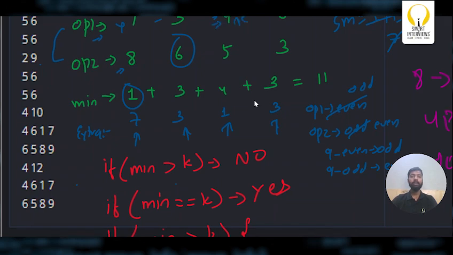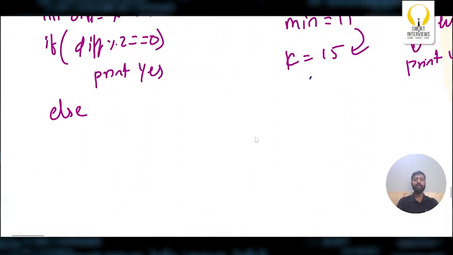So if this is even, this definitely will be odd. Now what am I doing? I'm doing max minus min. Do you understand that even minus odd or odd minus even will definitely give me an odd value? So that is the reason why extras are always odd. Let's take an example such that I get the difference as odd.